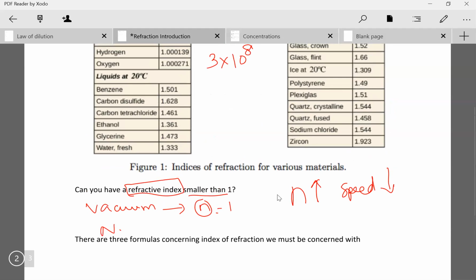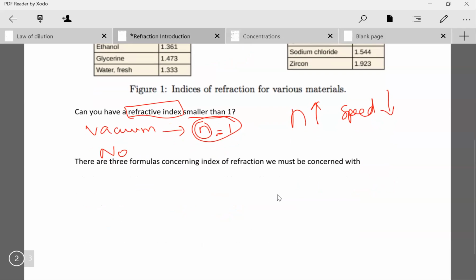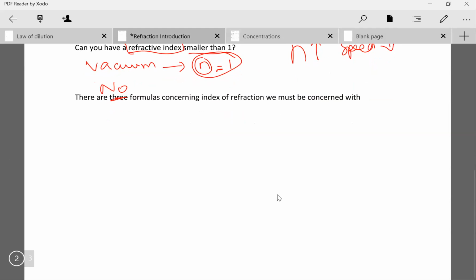So the answer is no, we cannot have a refractive index smaller than 1, because a smaller refractive index would mean light travels faster, and light travels the fastest in a refractive index of 1, which is a vacuum. There's no substance in which light travels faster than it does in a vacuum, and therefore you cannot have a refractive index smaller than 1. I know I said 3 here, but we're only going to be doing 1 for now. We'll get to the others later on.